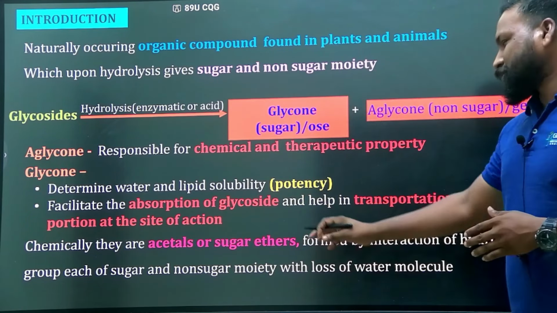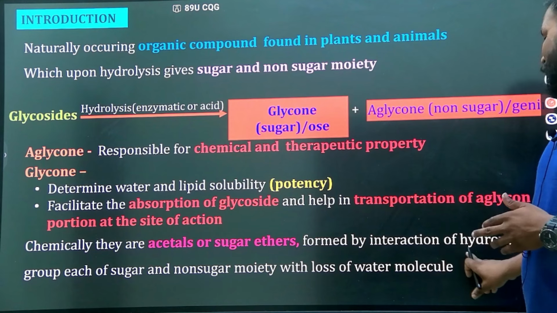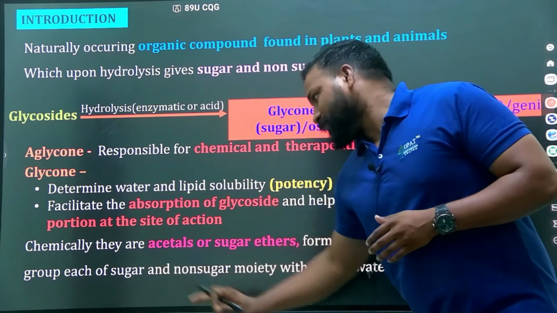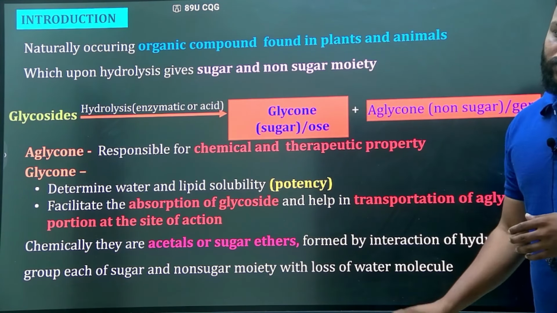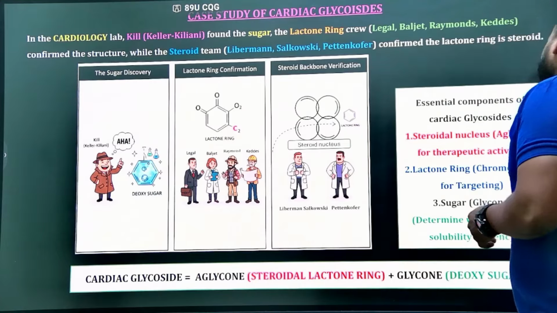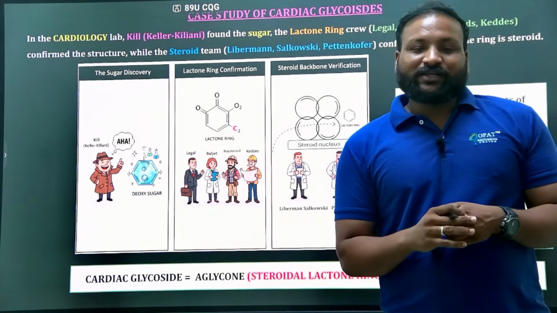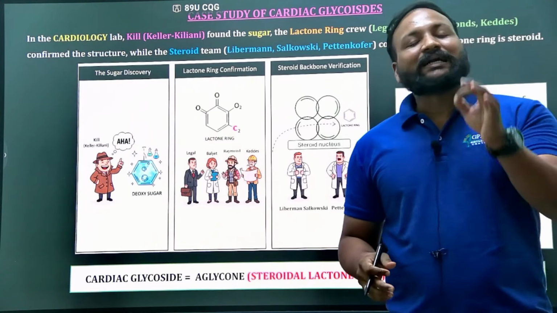Chemically, they are acetals or sugar ethers formed by the interaction of the hydroxyl group of the sugar and the non-sugar moiety with loss of a water molecule. That's what we have discussed. Now, in this session we are discussing the cardiac glycosides.